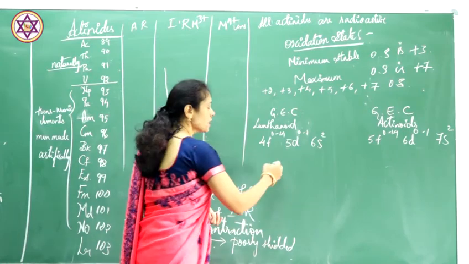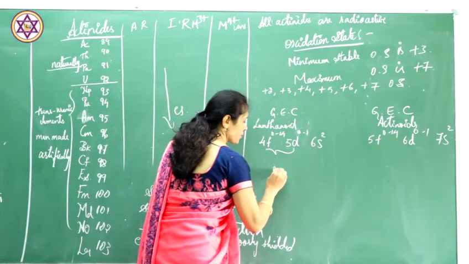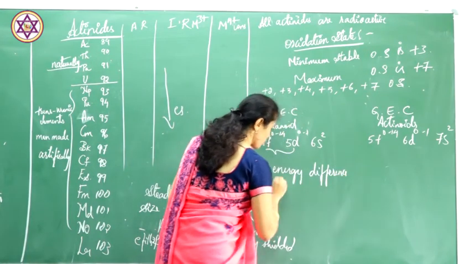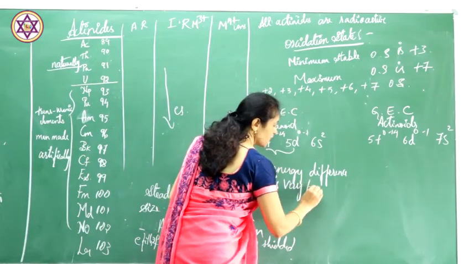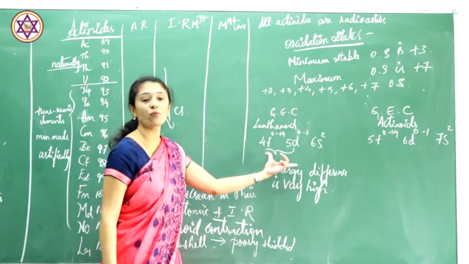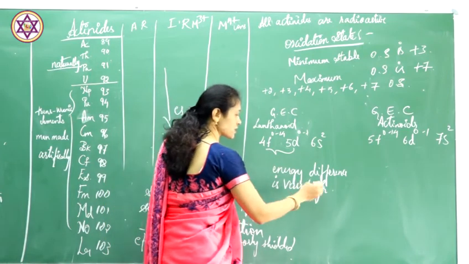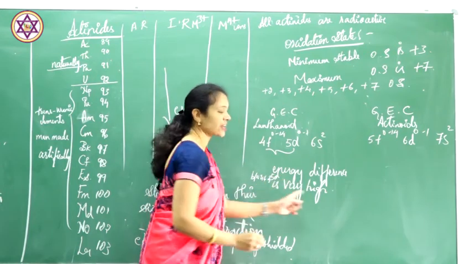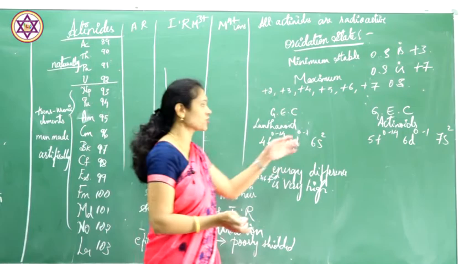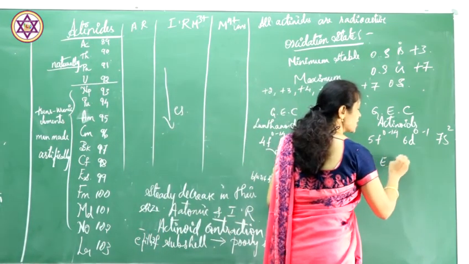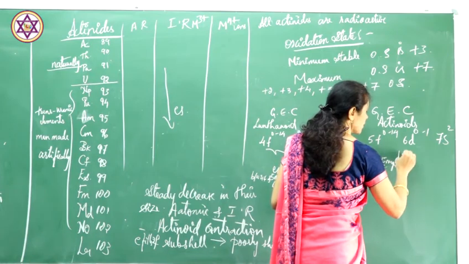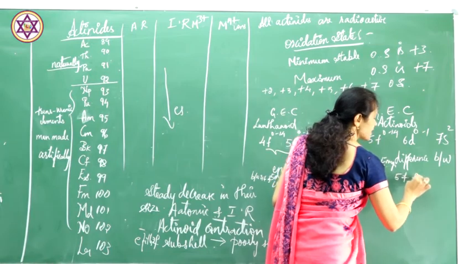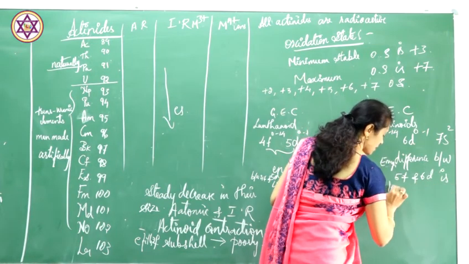Here, the energy difference between 4f and 5d is very high, and they don't get involved in bond formation. But the energy difference between 5f and 6d is less.